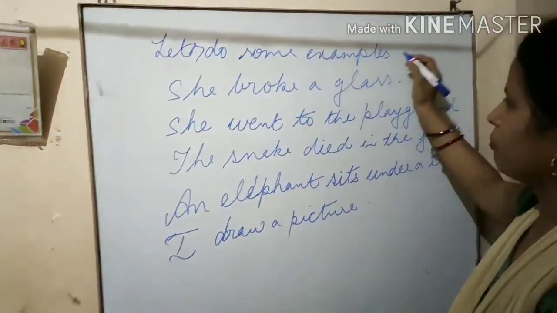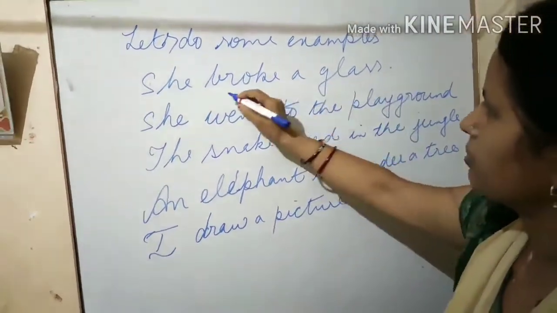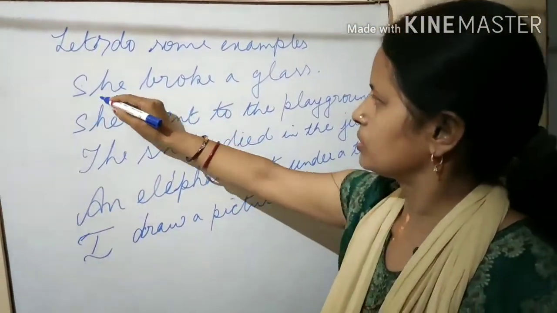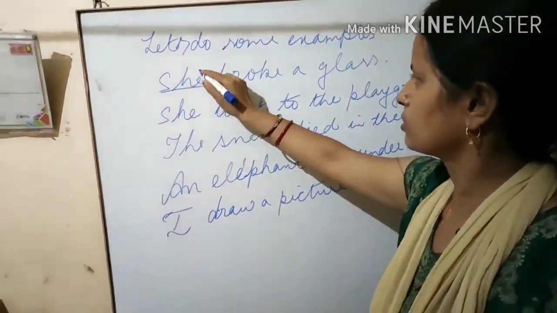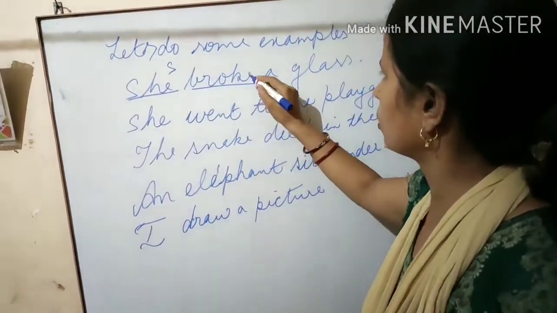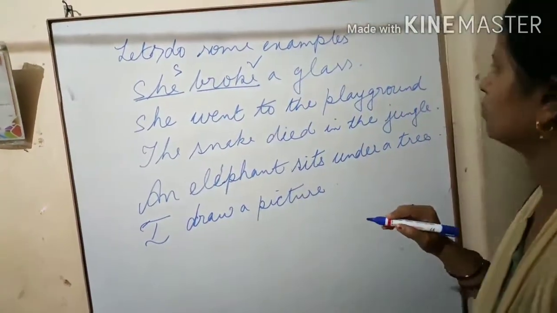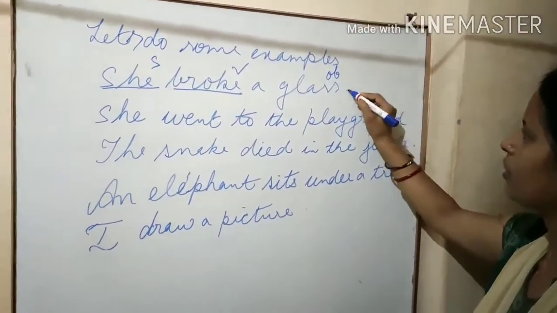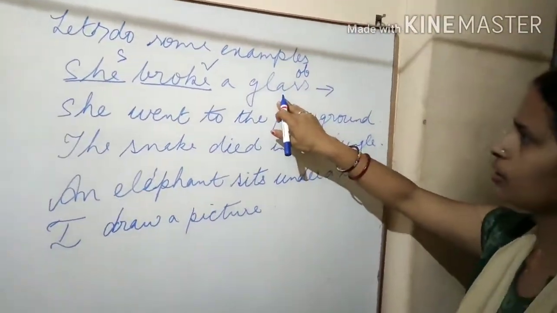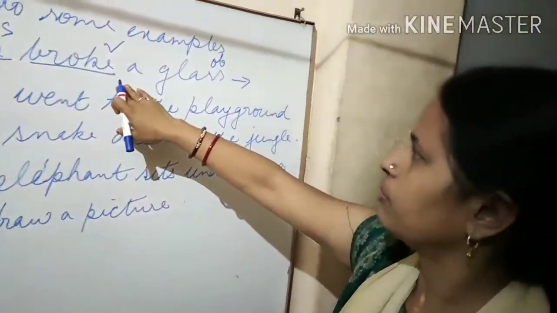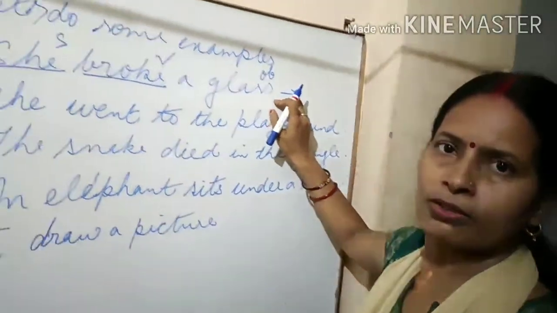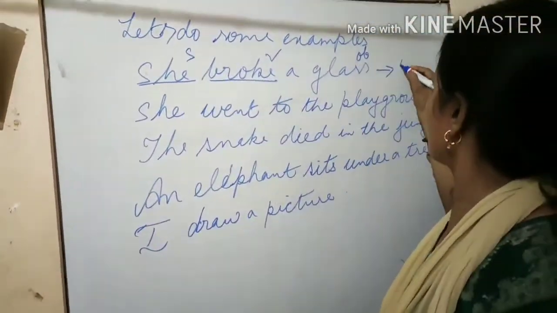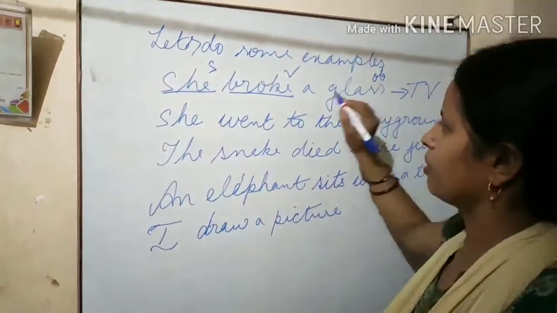So let's identify transitive and intransitive verb. She broke a glass. Subject, she. Broke, verb. What? A glass. It's an object. So we can say it is which verb? It is a transitive verb because it has an object.